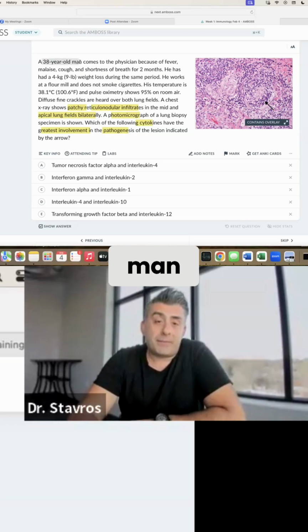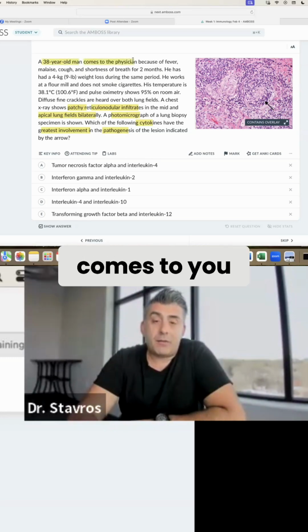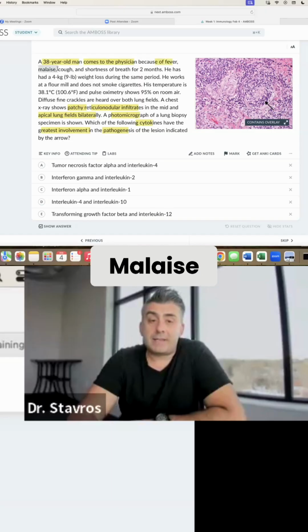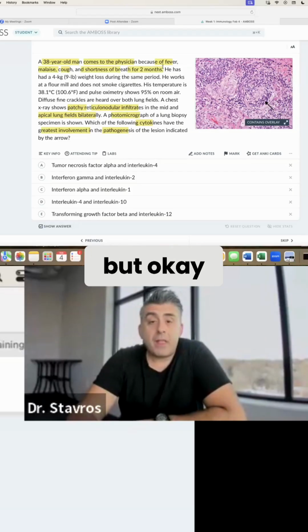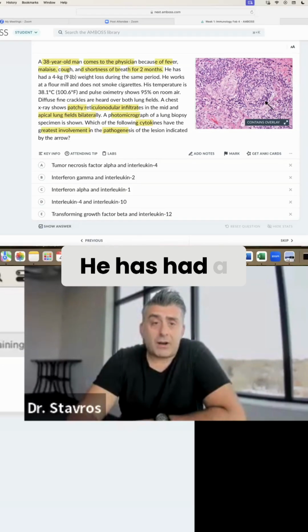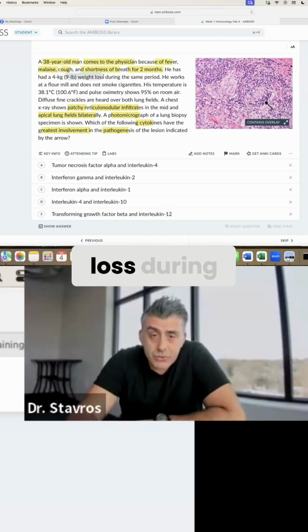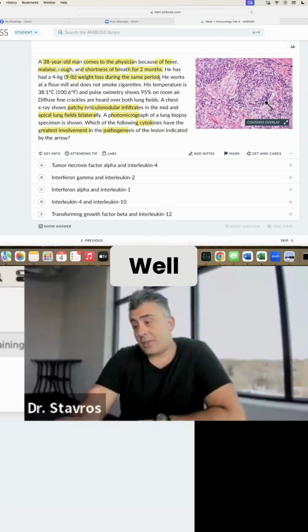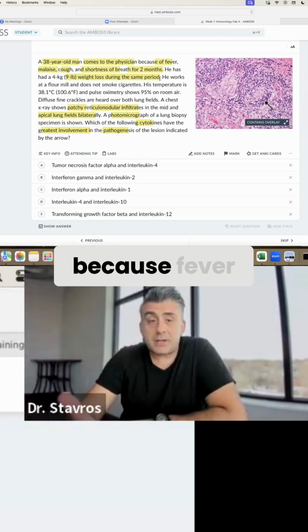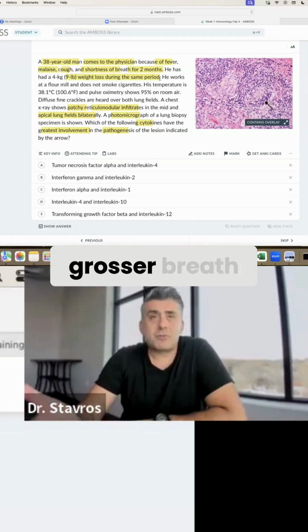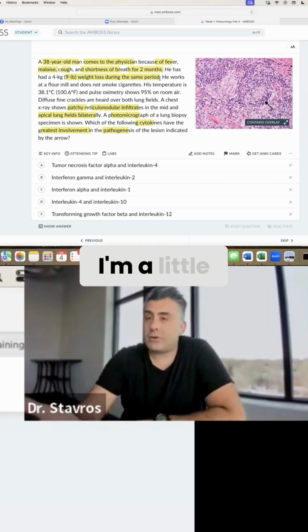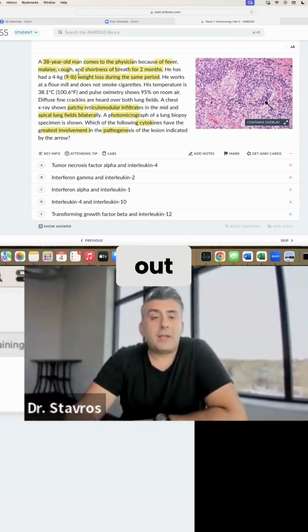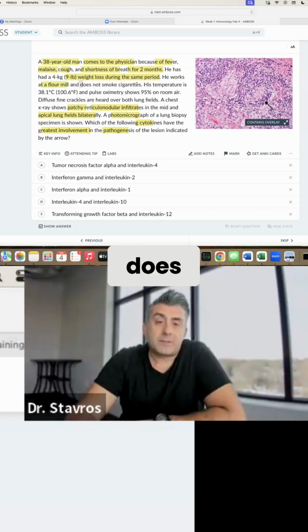A 38-year-old man comes to you because of fever, malaise, cough, and shortness of breath for 2 months. Okay. All right. Not too much, but okay. He has had a 9-pound weight loss during the same period. Well, that just brought it up a notch, because fever, malaise, cough, shortness of breath, but now you told me you lost 9 pounds in the 2 months. I'm a little concerned. Got to figure out what it is. He works at a flour mill and does not smoke cigarettes.